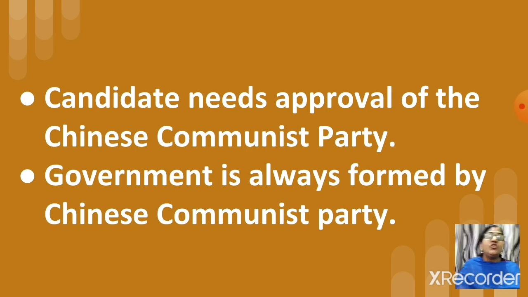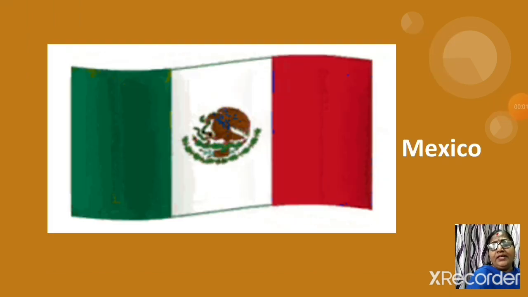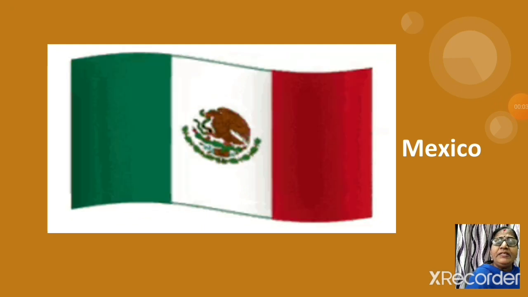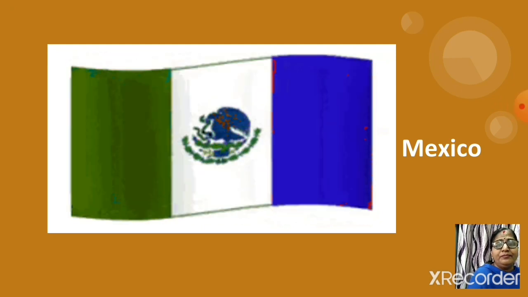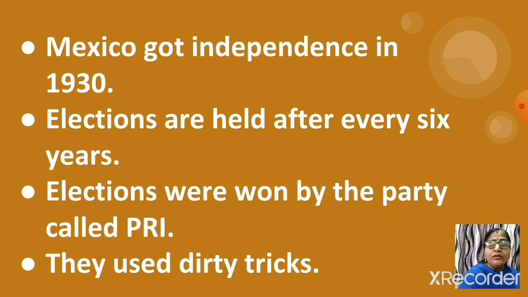Here is the image of the Chinese Communist Party. Now, another example we will see is that of Mexico. Here is the flag of Mexico. After every 6 years, elections were held in Mexico.